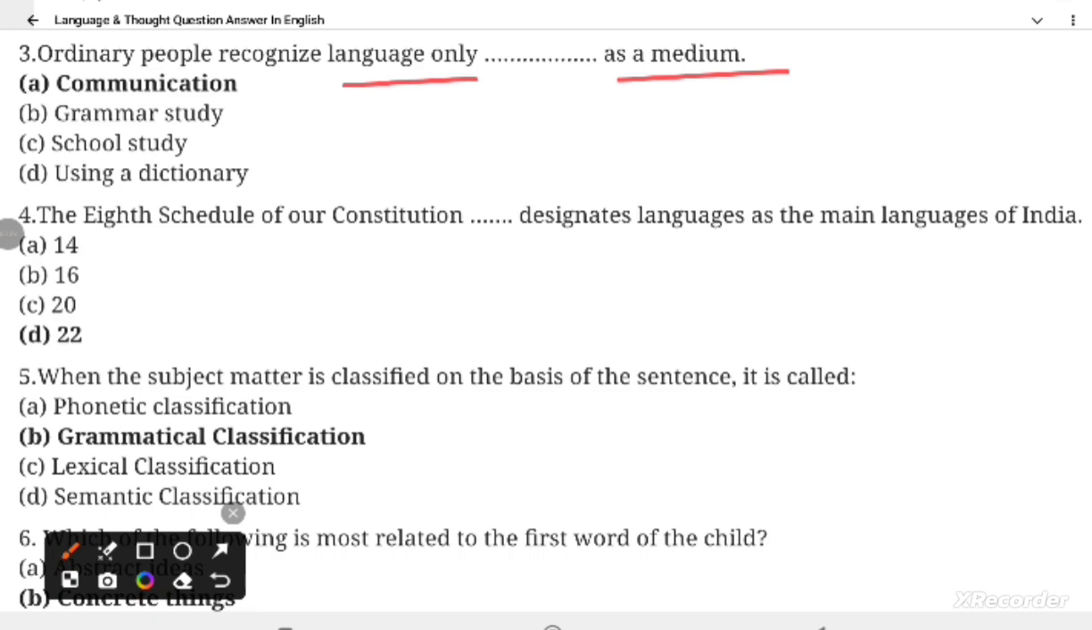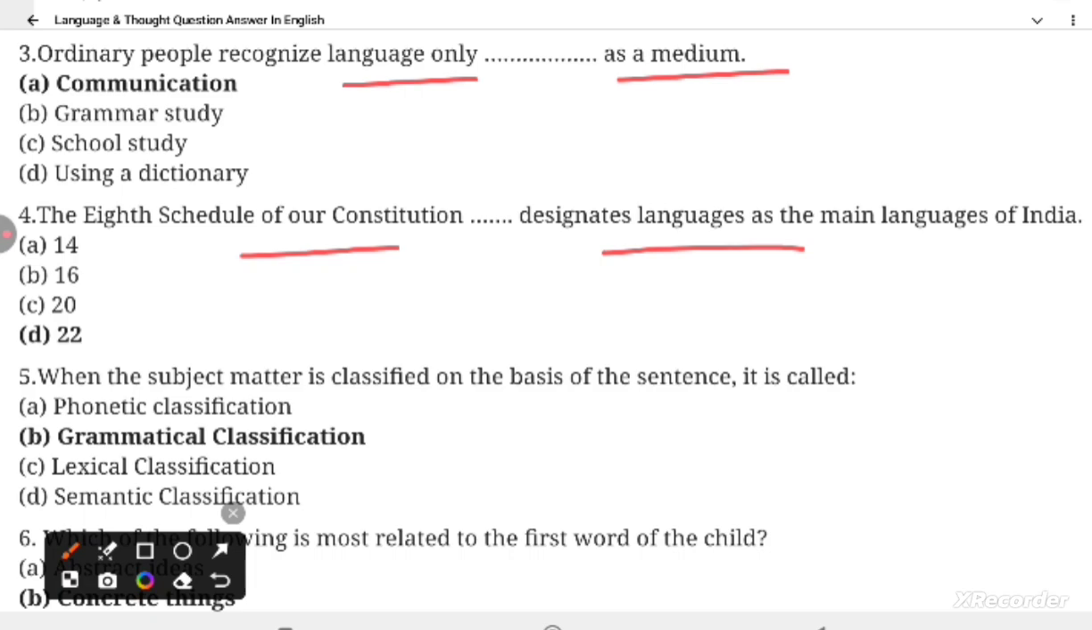Question 4. The English schedule of our constitution designate language as the main language of India. Correct option 22. The English schedule of our constitution 22 designate language as the main language of India.